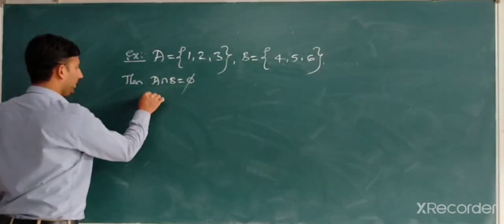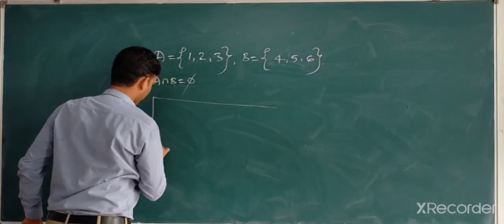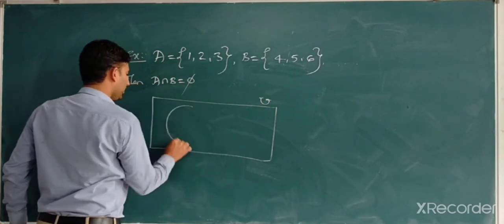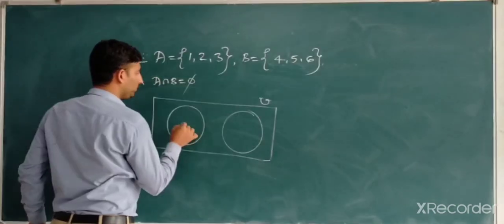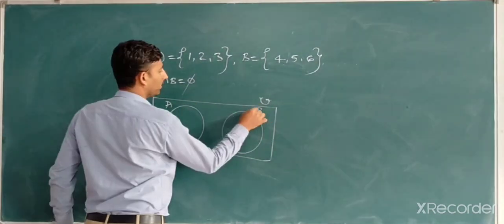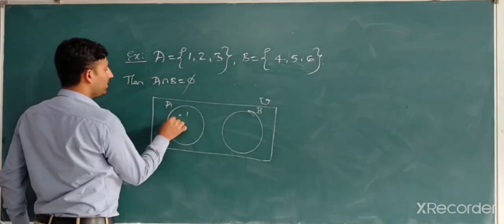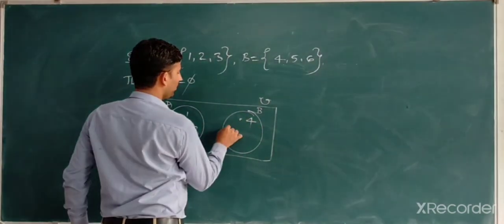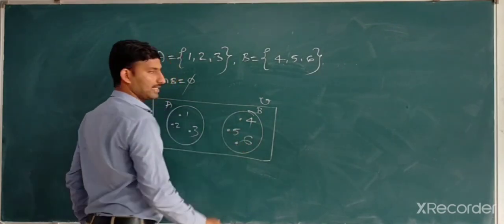In the Venn diagram, this is the universal set. We have two sets, namely A and B. Here there will be 1, 2, 3, and here there will be 4, 5, and 6.